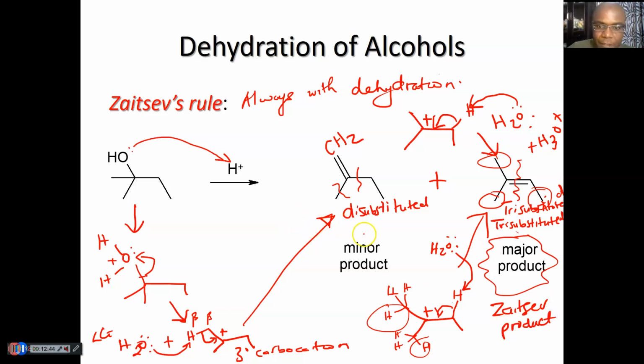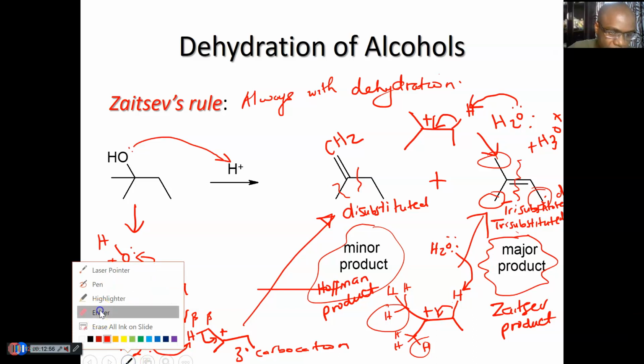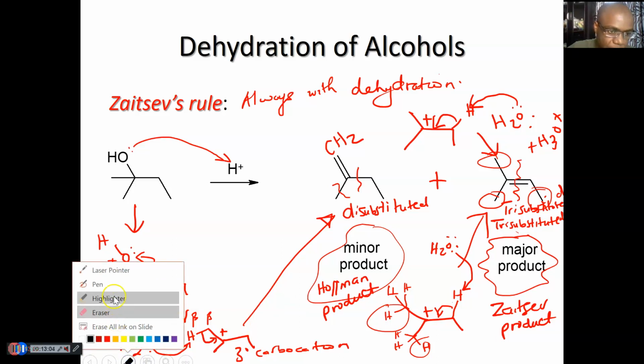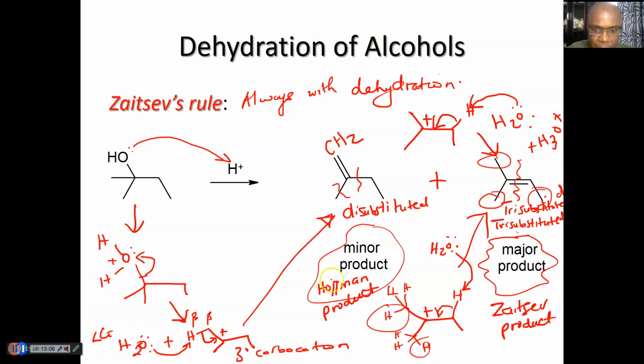The other one is minor, and the name for that, I think it's not shown in your book, is called the Hofmann product. The Hofmann product is just the opposite of Zaitsev product, which means it just has a less substituted double bond, named after the scientist called Hofmann, like this one was named after the Russian scientist called Zaitsev.